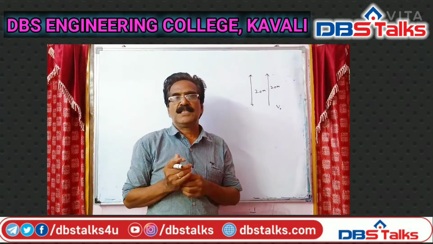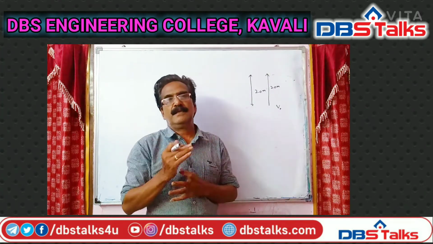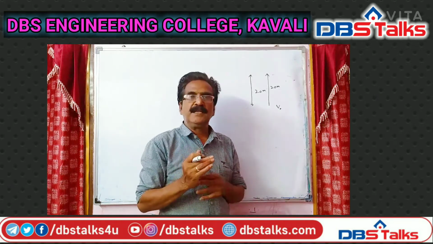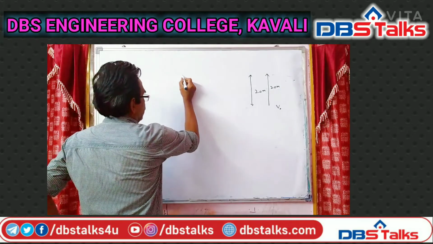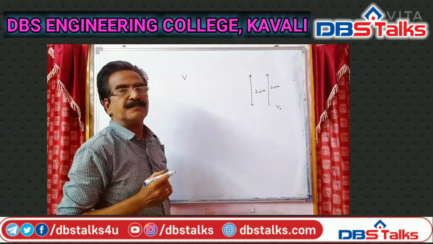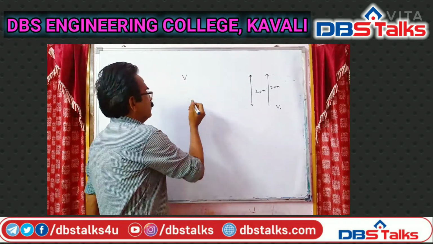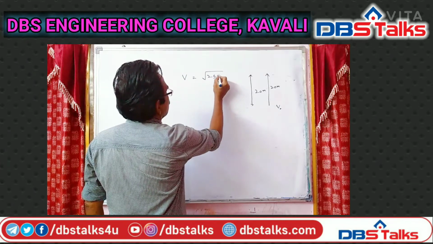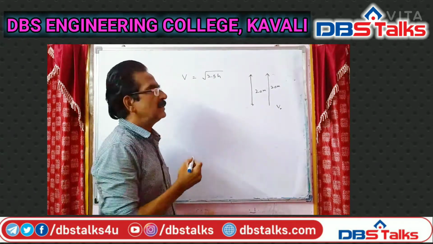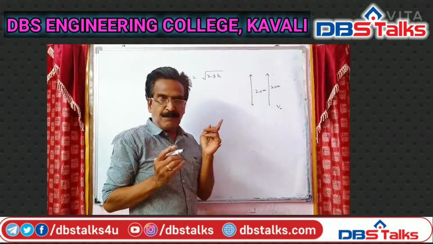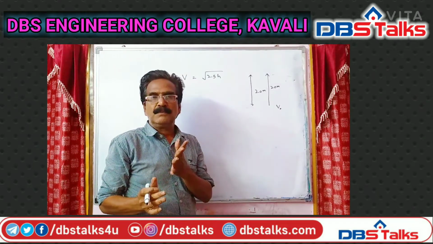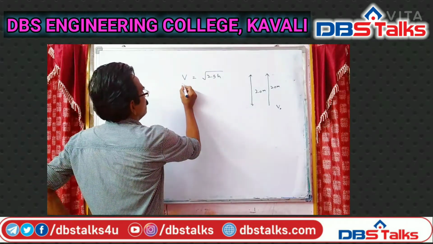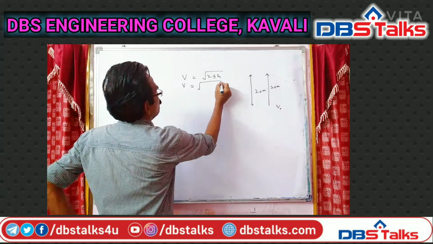Say the velocity of the ball after rebound is v, equal to root 2gh.